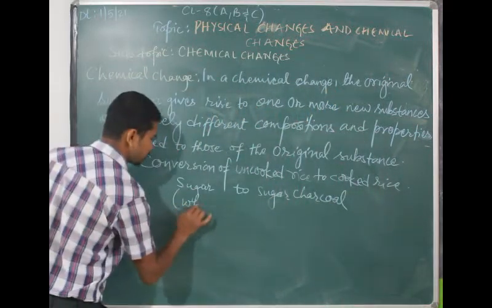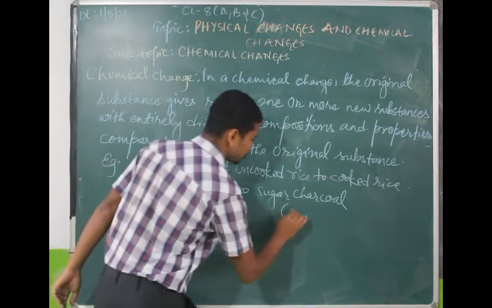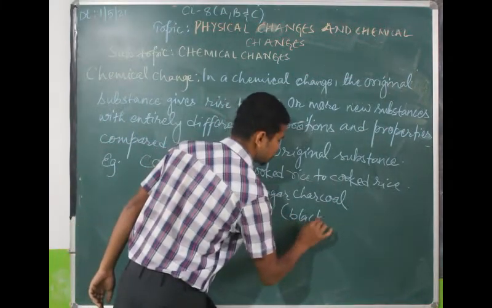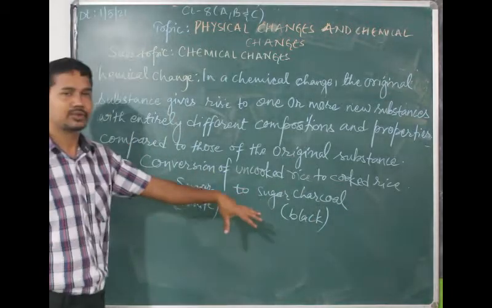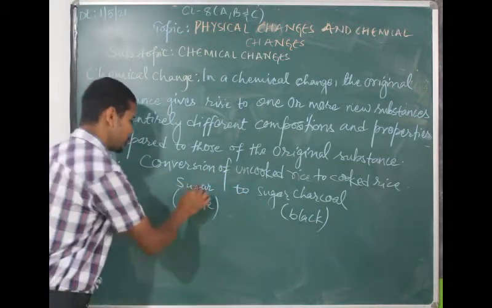This sugar is white in color. This charcoal is black in color. The color is also changing and the taste also.